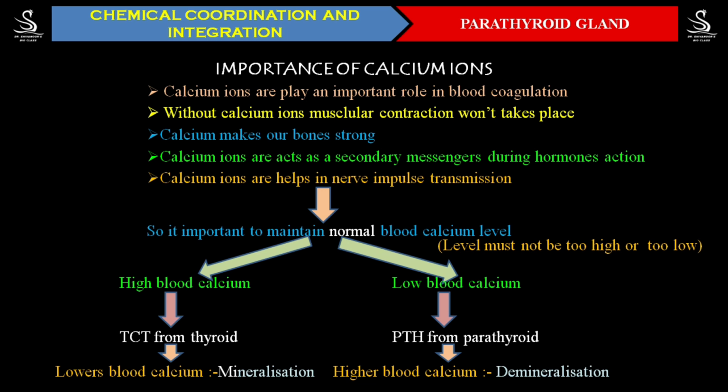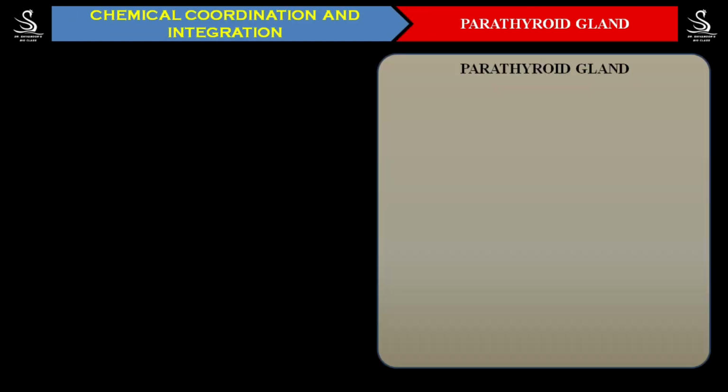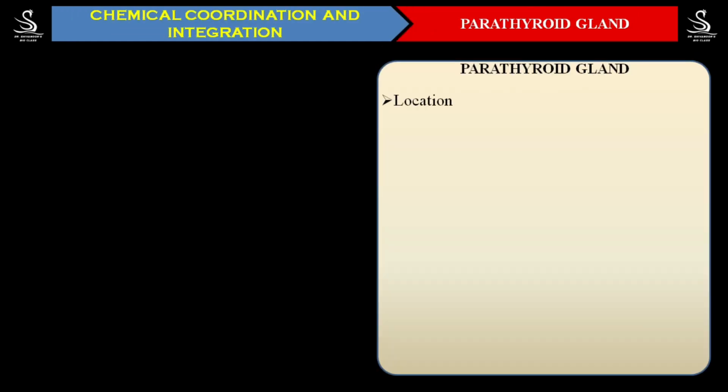So in this class, we are going to understand this parathyroid gland: where it is located, what hormones are secreted by it, and what is the role of that hormone. We are going to understand in detail in this class. So please watch the video till the end to get perfect knowledge related to the parathyroid gland and its hormone. Now, let us know the location of this gland, where it is located first of all.